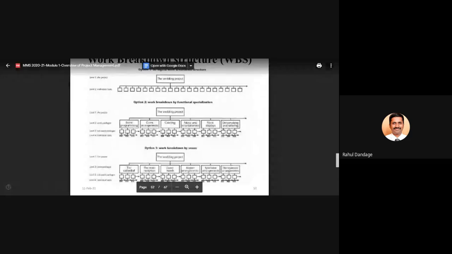The project has a work breakdown structure in three different ways. One is no logical work breakdown structure, which means, as you know, in a wedding there are so many activities to be performed. So we have simply drawn some arrows and put at one level that these are the n number of activities which are to be performed.